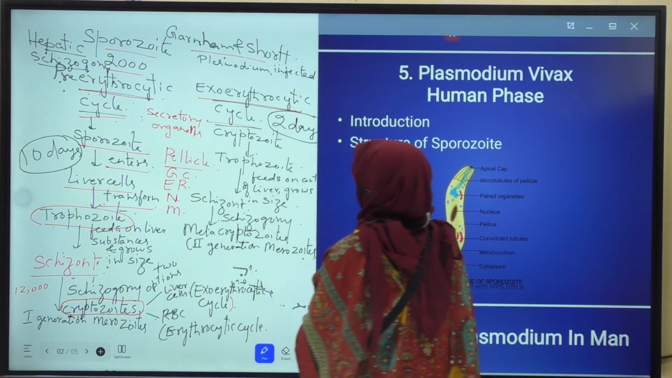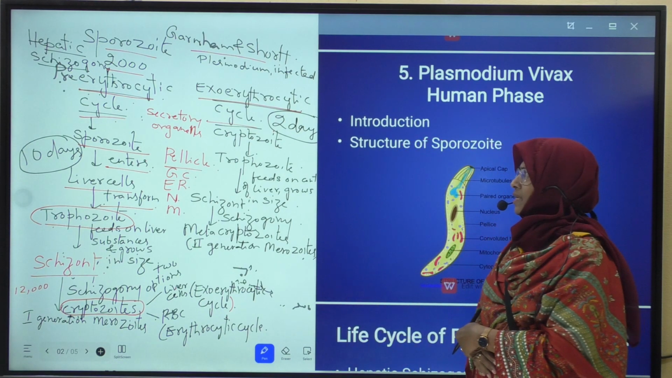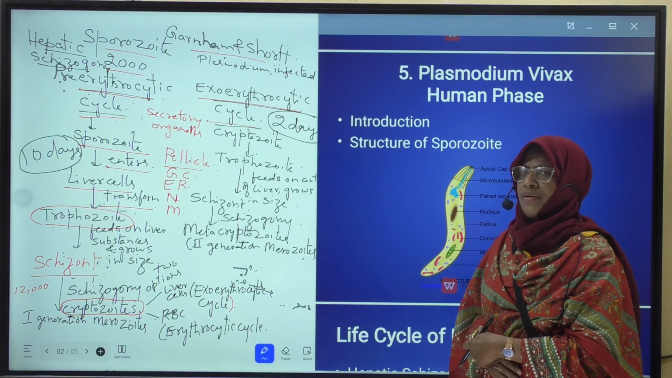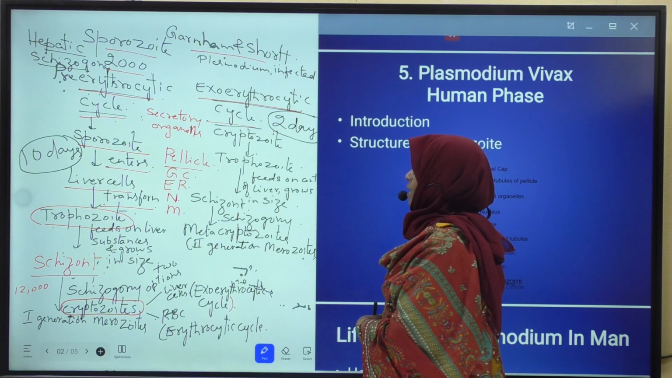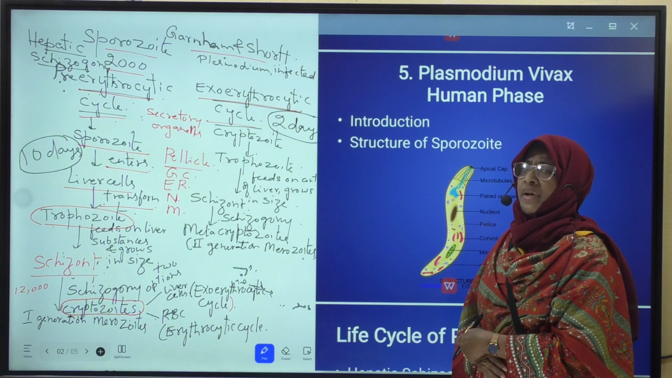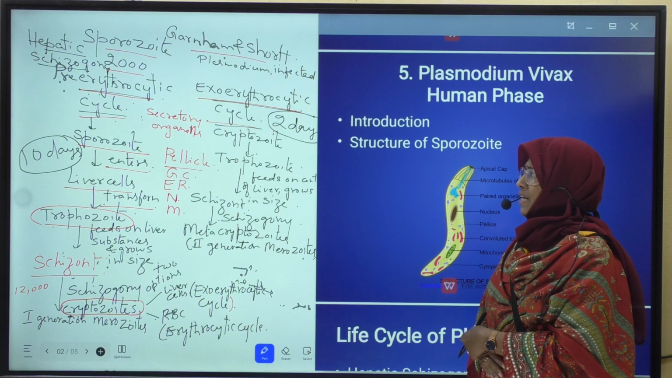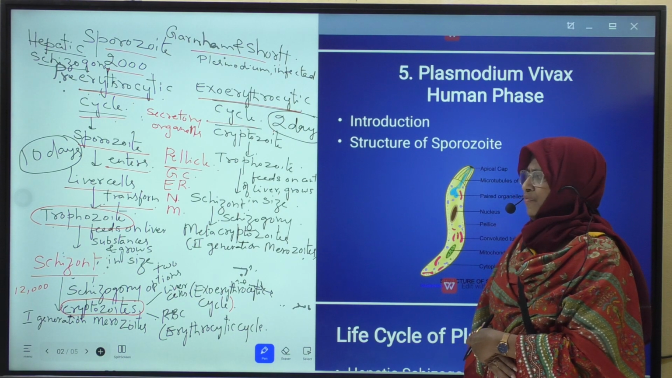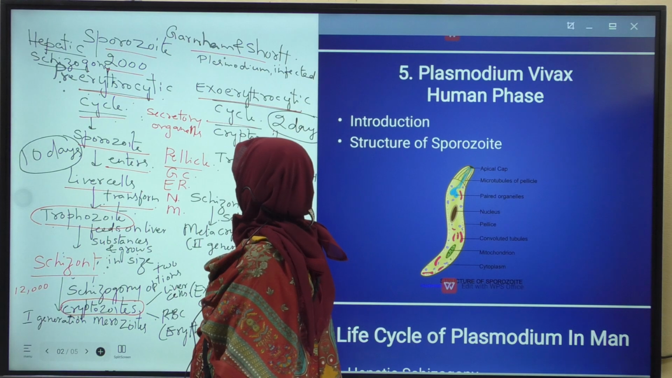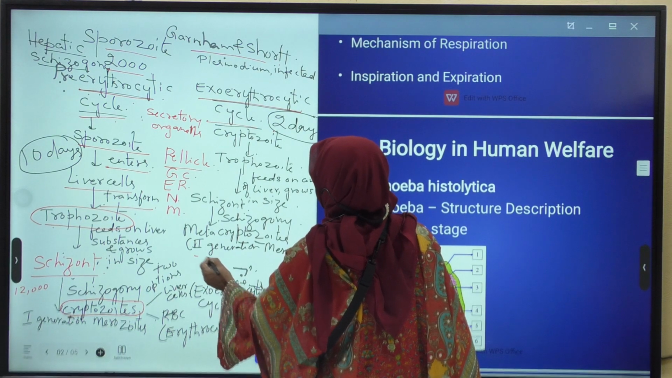Okay, next about exoerythrocytic cycle. Exo means outside, erythrocytes means RBC. This life cycle takes place outside the RBC, means it takes place in liver cells. They undergo changes similar to that of pre-erythrocytic cycle. The difference is that in exoerythrocytic cycle, second generation merozoites are formed. In pre-erythrocytic cycle, first generation merozoites are formed, but in exoerythrocytic cycle, second generation merozoites are formed.